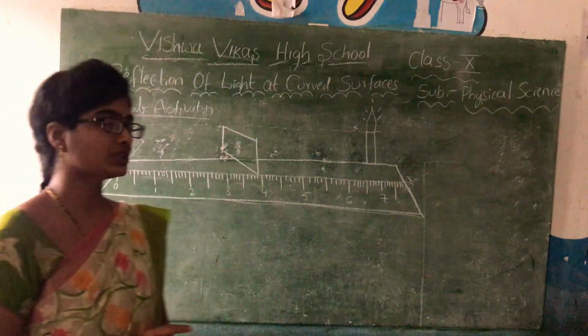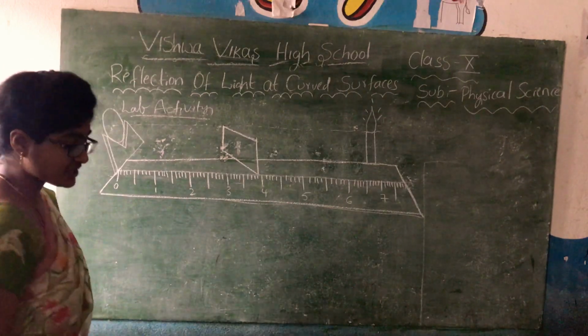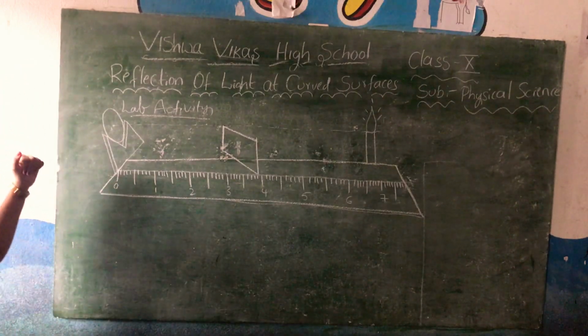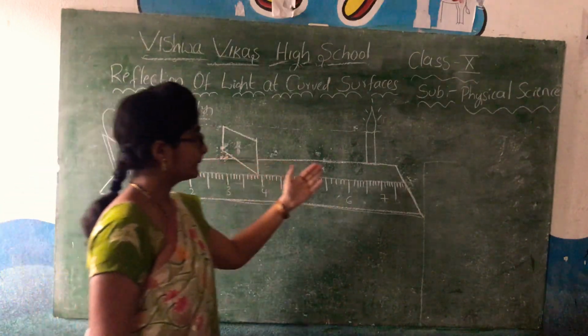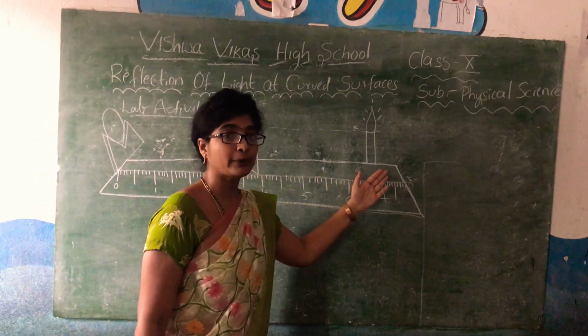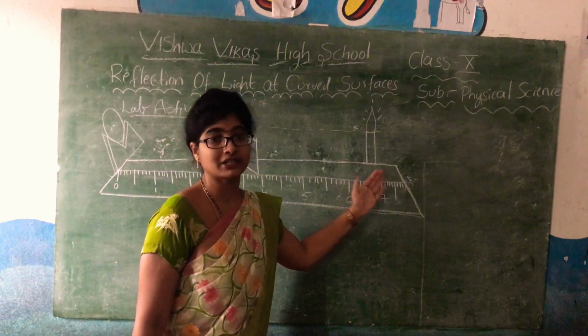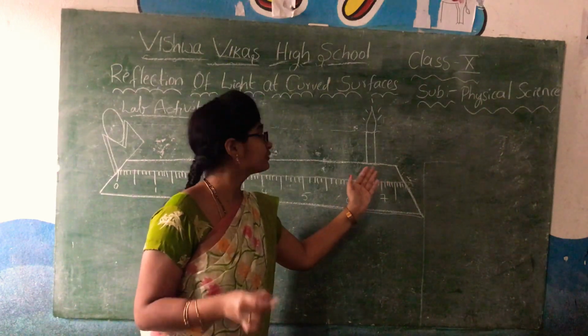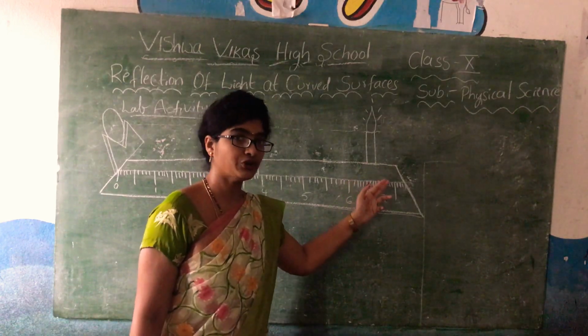You also try to draw the diagram. Here we are going to study the images formed by the mirror by changing the position of the object. Object means nothing but the light source. From now on I am going to use object in place of light.